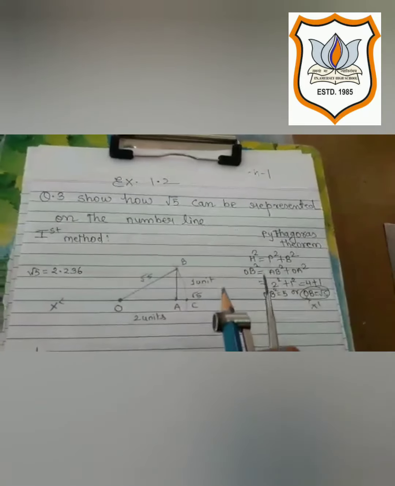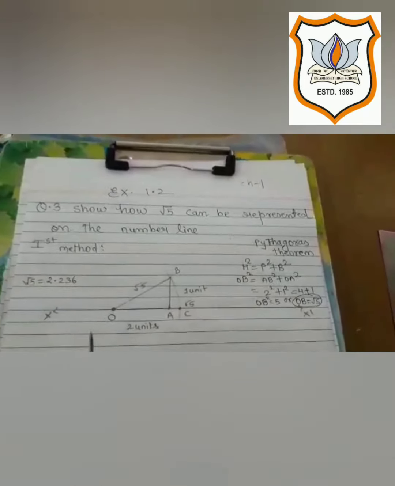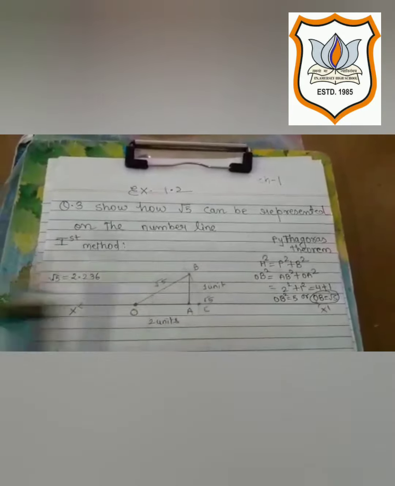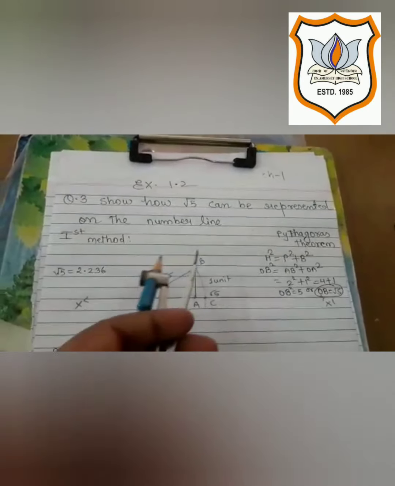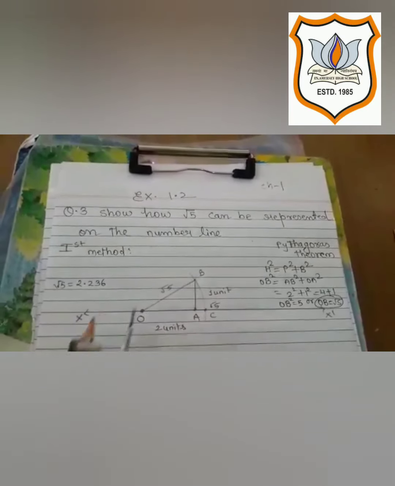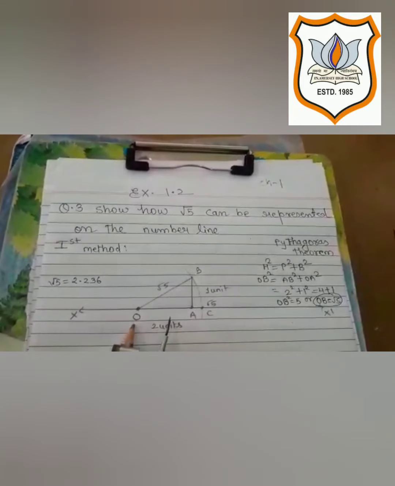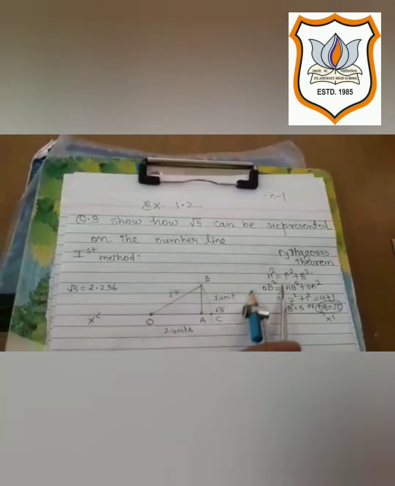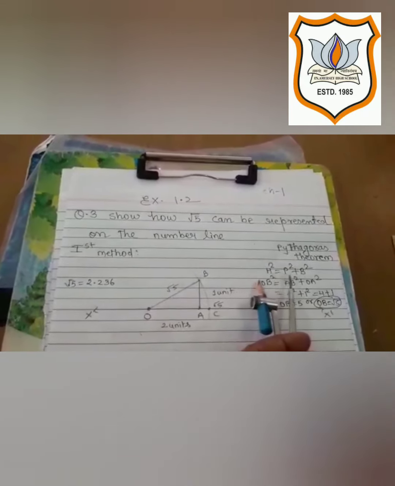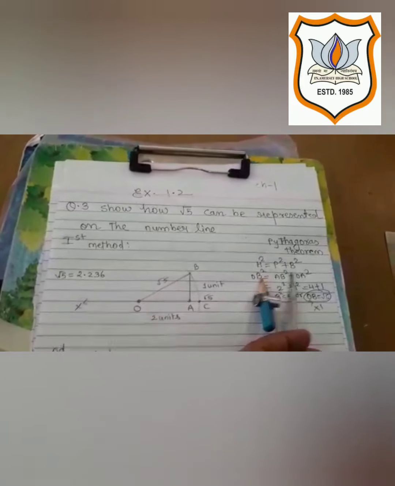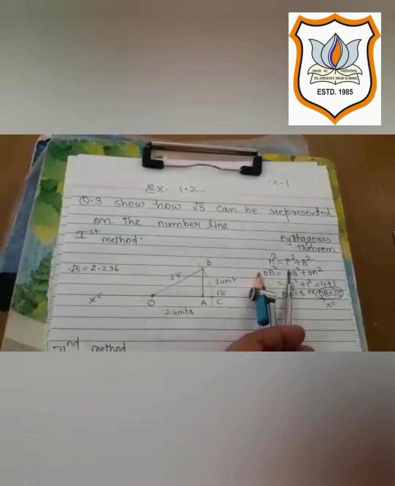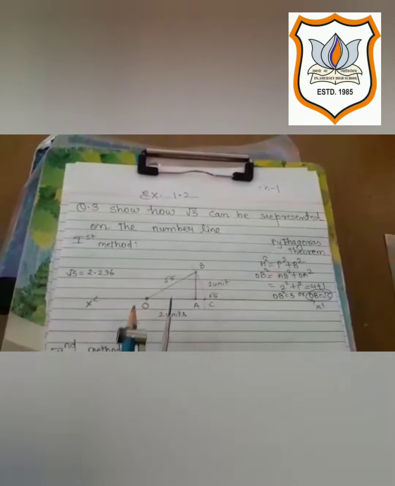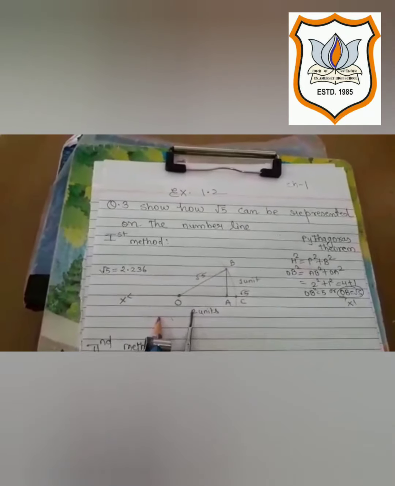Dear students, do you know what is Pythagoras theorem? We have discussed this theorem in earlier classes. It is only applicable for right angle triangles in which the longest side, that is the hypotenuse, the square of the hypotenuse is equal to the sum of squares of perpendicular and base. Here we have written this: H square is equal to P square plus B square, where H is the hypotenuse, P is the perpendicular and B is the base. We will use this theorem to plot such kind of irrational numbers, such root values.